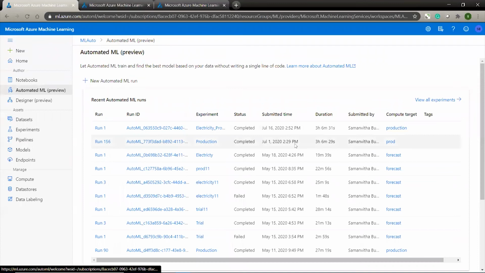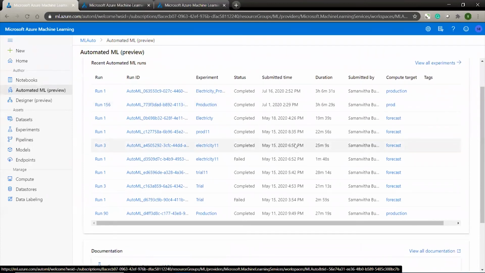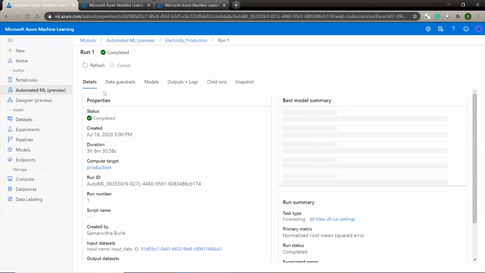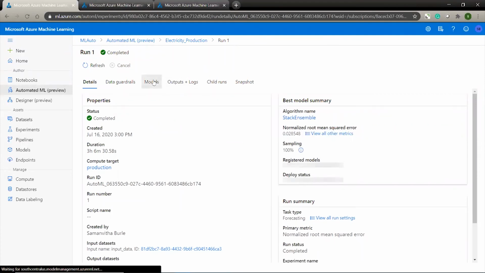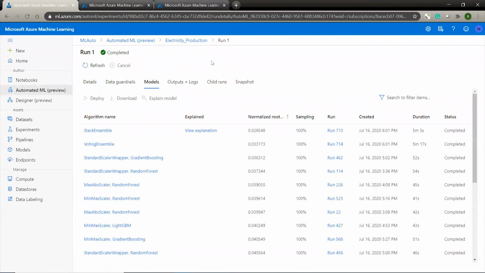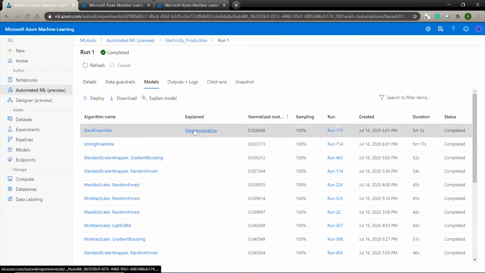So this is how you can see the automated ML, and we have all the runs that we have created using the service. You just have to go to a particular service and view all the models that have been created. There will be models that you can visualize, and also there will be outputs and logs. All the models that are created will be viewed on the leaderboard that we have already discussed, and for every model you can generate the explanation. Whichever model you would like, you can generate an explanation and view it as well.